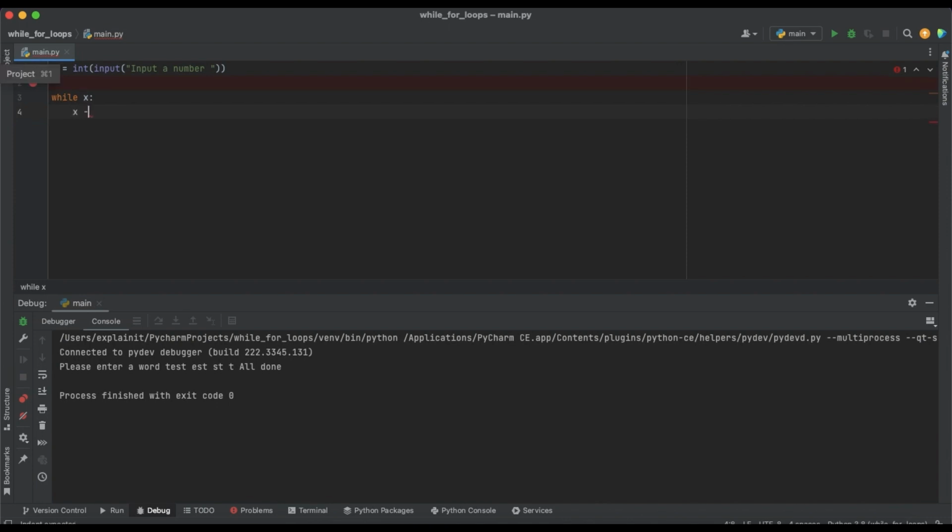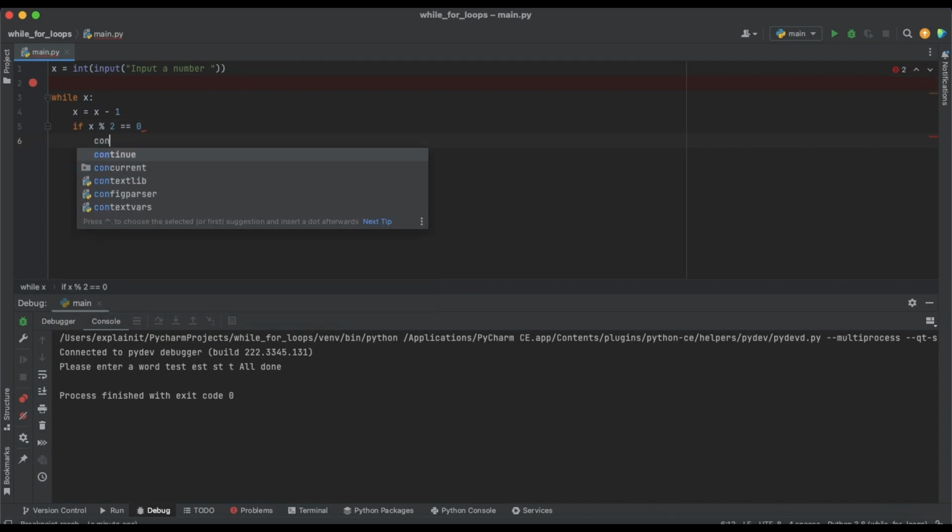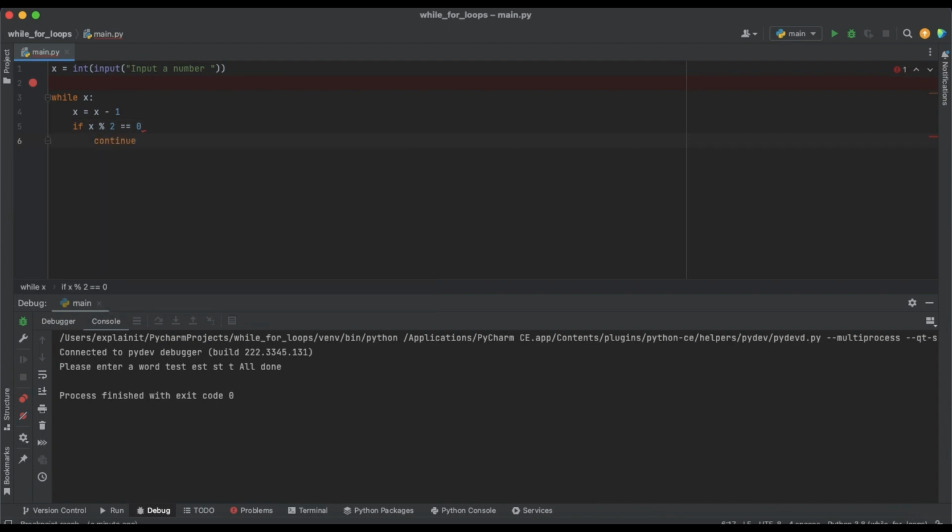We write x equals x minus 1, and then we check if x modulo 2 equals 0. It means if the remainder of the division of x by 2 is 0, then we want to continue.